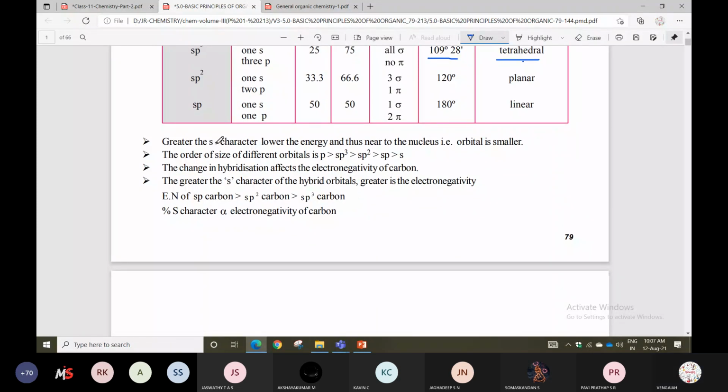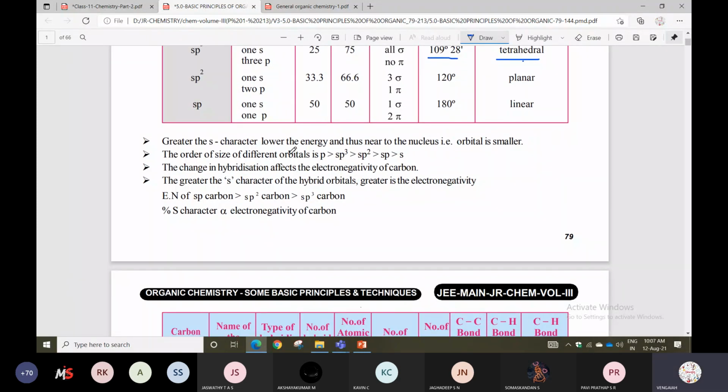Next one is: the greater the s character, the lower the energy and thus nearer to the nucleus, that is, the orbital is smaller. The order of size of different orbitals is also given.